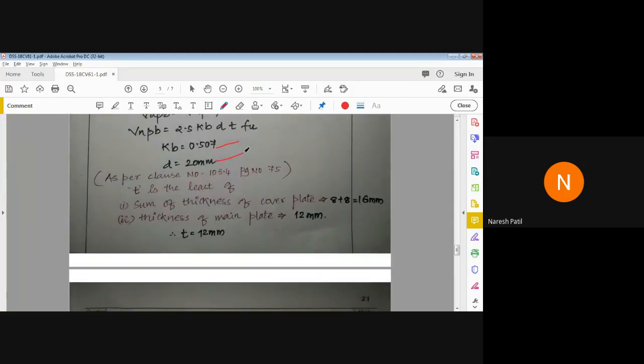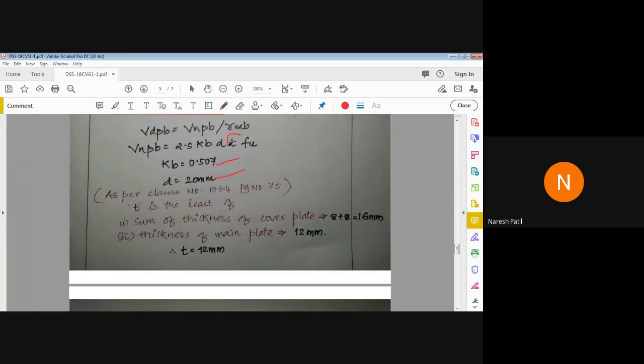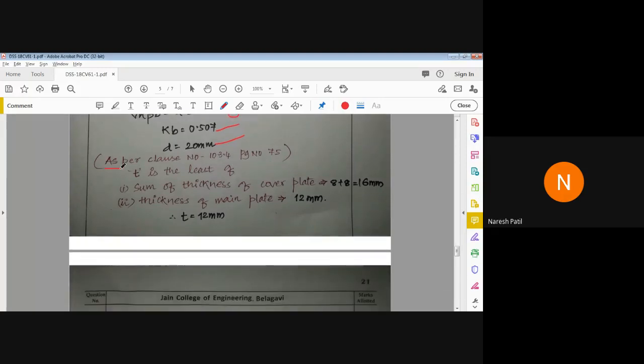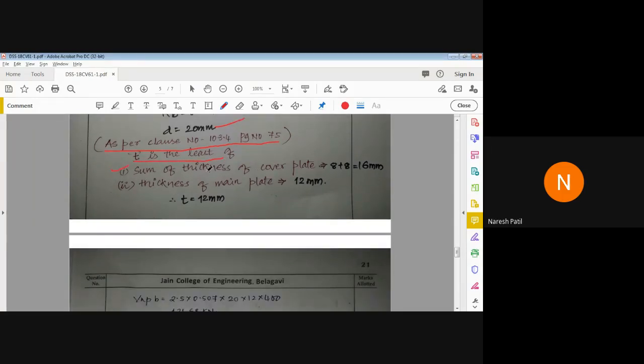Next, the diameter of bolt is also given, 20. Now, the important thing here is the thickness. As per clause number 10.3.4, page number 75, T should be the least of, first, the summation of thickness of cover plates. We have two cover plates, 8 plus 8, 16.